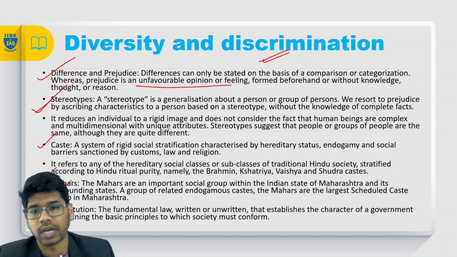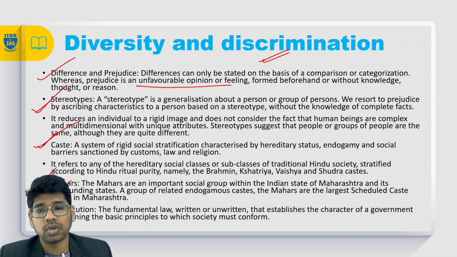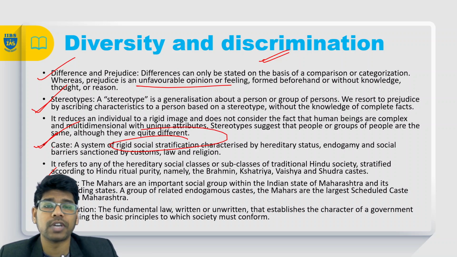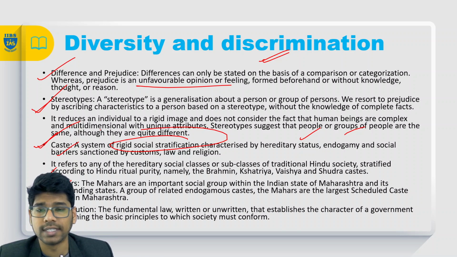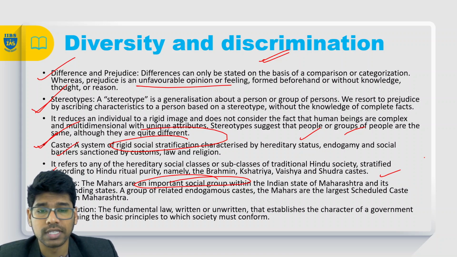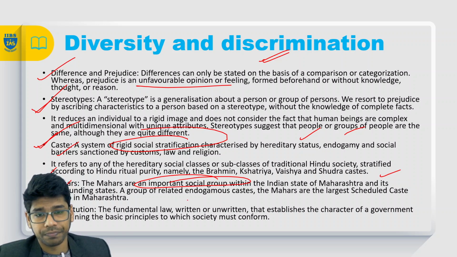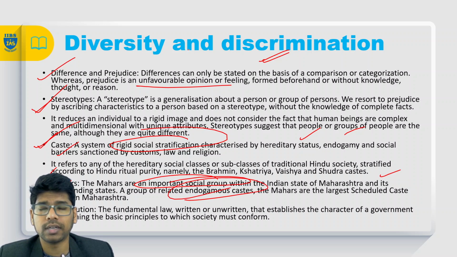We call it stereotype. And the caste, so caste is nothing but the rigid social stratification present in India, right? Which is characterized by hereditary status, endogamy, and social barriers sanctioned by customs, law, and religion. And the Mahars are important social groups within the Indian state of Maharashtra and the surrounding states, right? So it is related to endogamy, the caste.